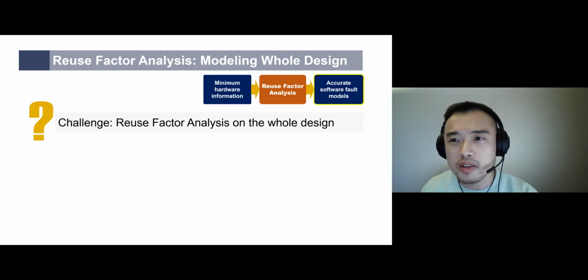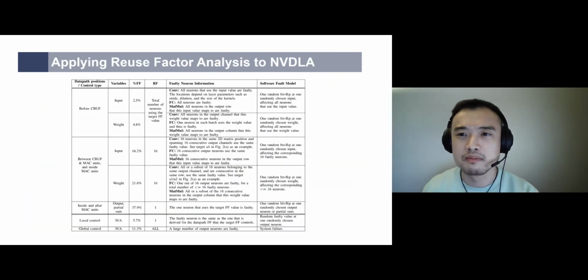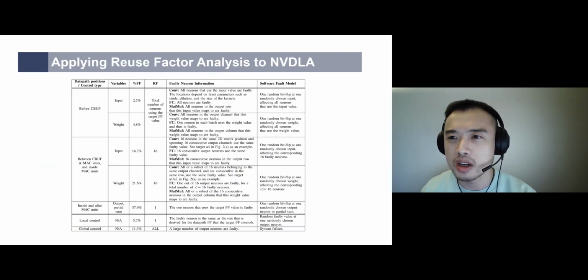We leverage the fourth architectural property of deep learning accelerators. Data path flip-flops in the same pipeline stage and belonging to the same variable type have the same error effects, such that we can group flip-flops into categories. Resilience analysis only needs to be performed on each flip-flop category. If we know the rough percentage of each category, then we know the overall resilience of the accelerator. We apply the FIdelity framework to NVDOA and have provided a complete set of software fault models and flip-flop category percentages for all flip-flops in NVDOA.